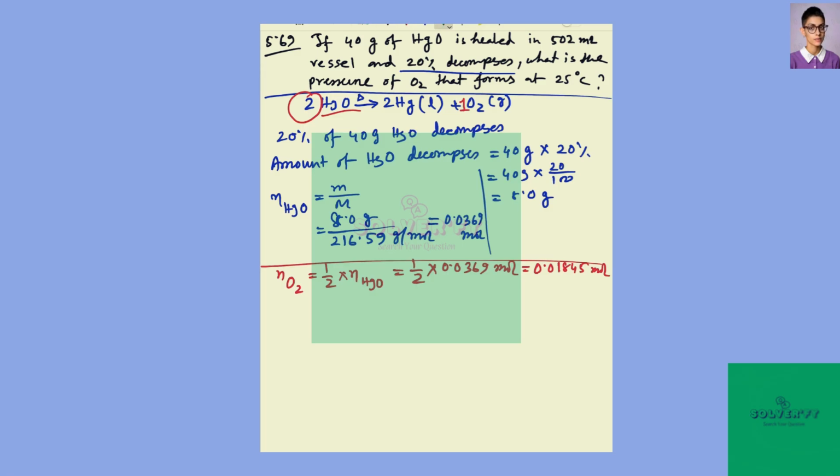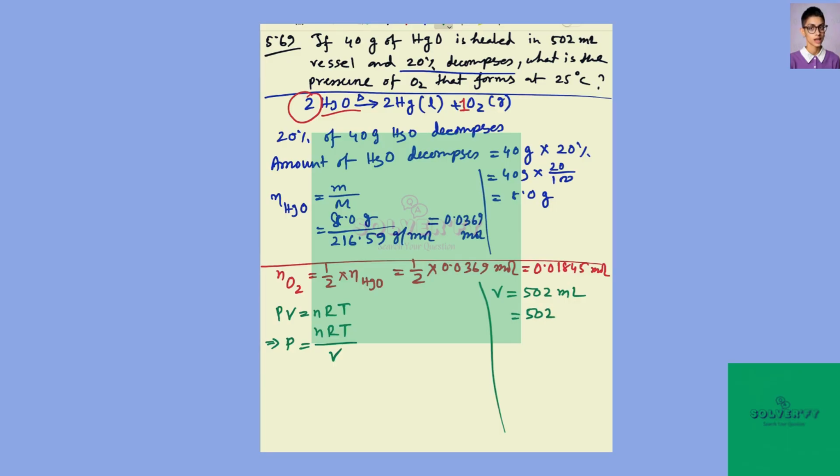From the ideal gas law, we know PV equals nRT, or pressure equals nRT divided by volume. It's given that the volume of the container is 502 milliliter and the whole volume is being occupied by oxygen.